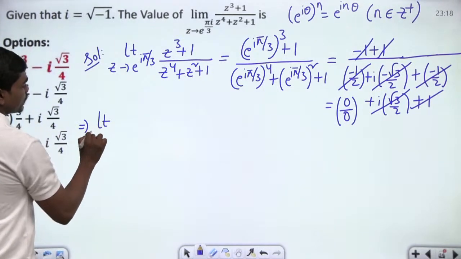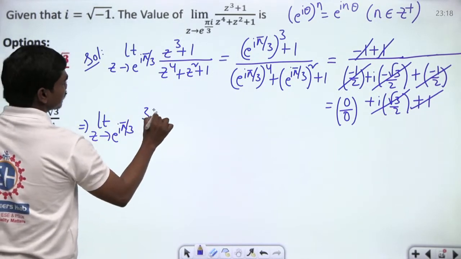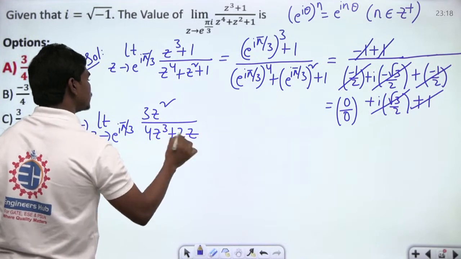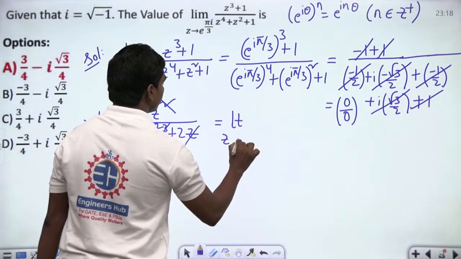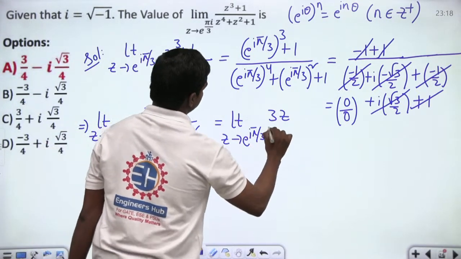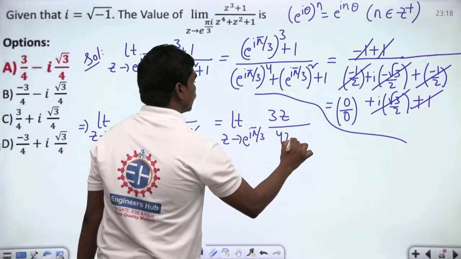Let us apply the L'Hospital rule. So if you apply the L'Hospital rule, the derivative of the numerator is 3z square, divided by 4z cube plus 2z. So you can cancel one z from the whole expression. So limit z tends to e power i pi by 3 of 3z divided by 4z square plus 2. This is what you have.